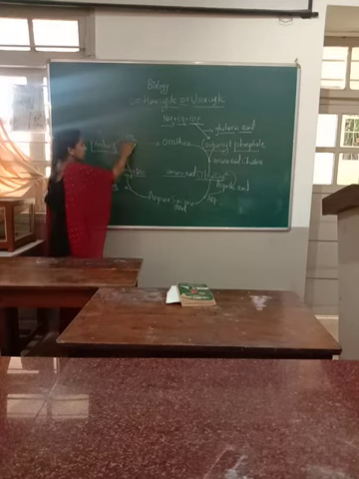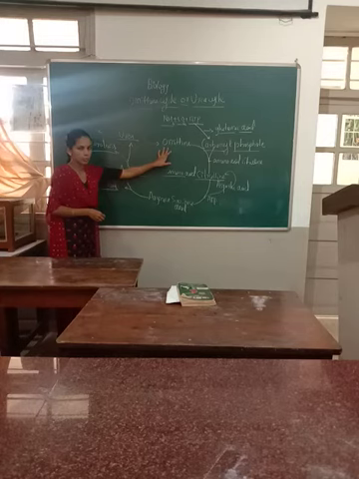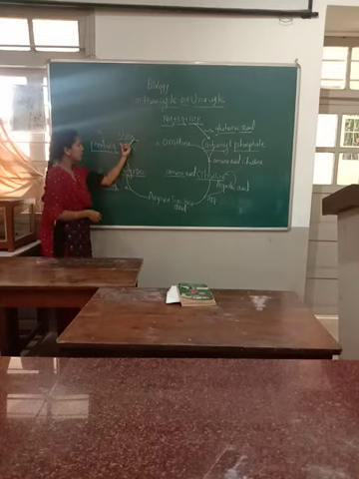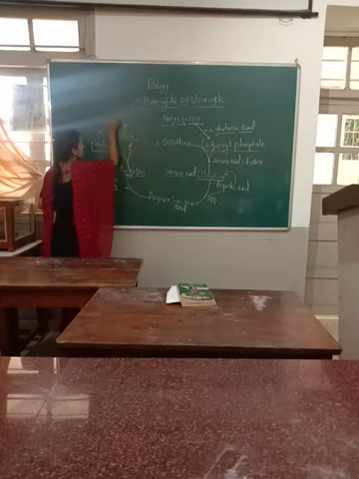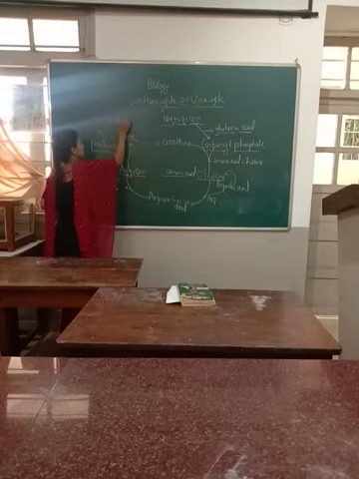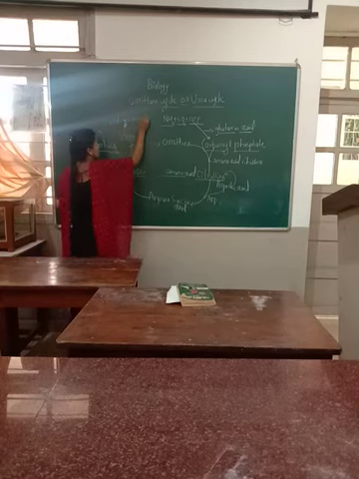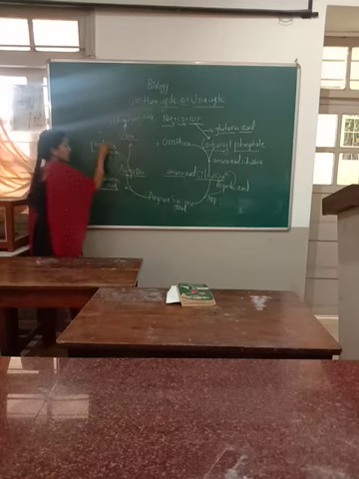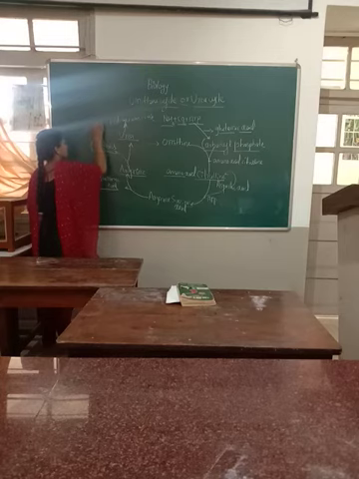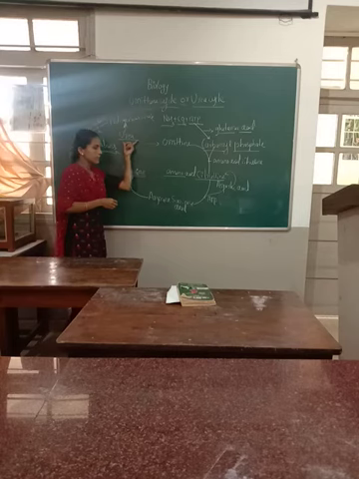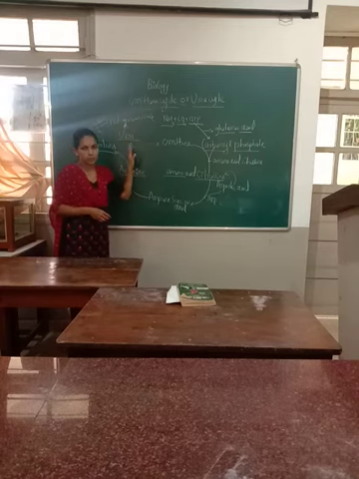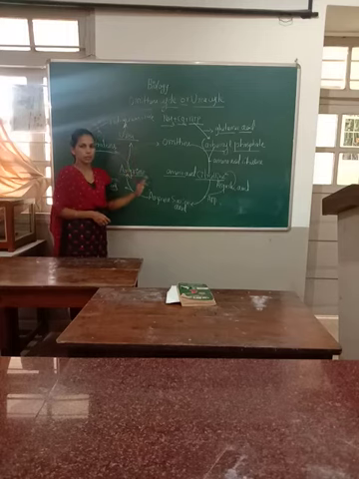Before urea forms, this is considered a nitrogenous material. When finally urea is formed, it is added to the fluid, to the urine, and then urea is removed through the urine from the body.